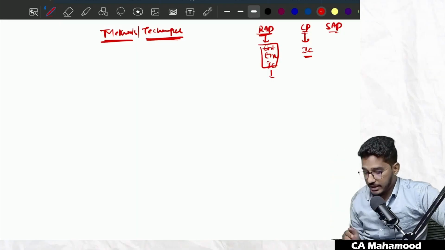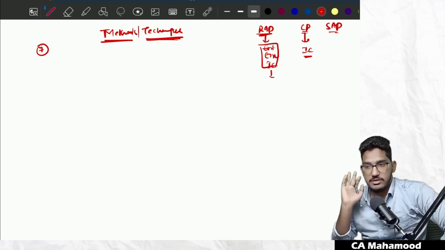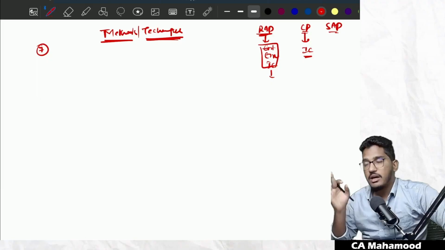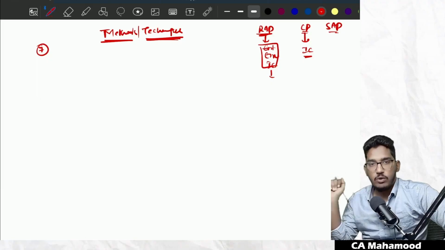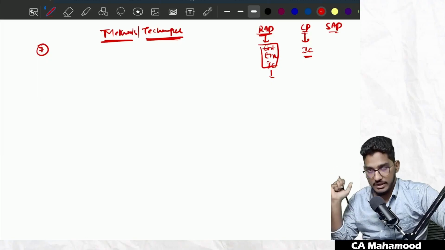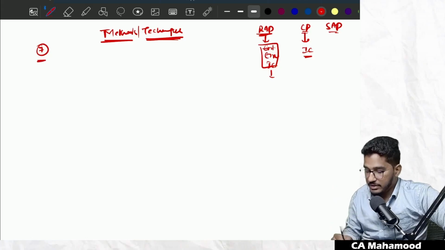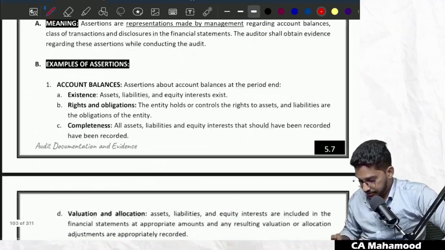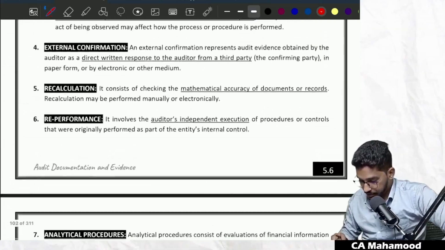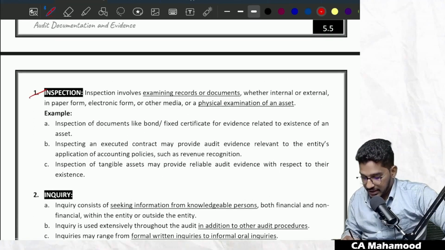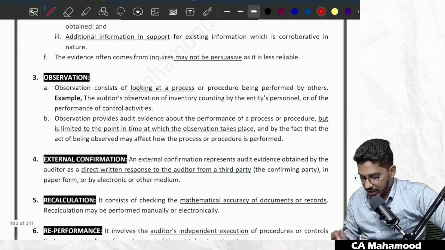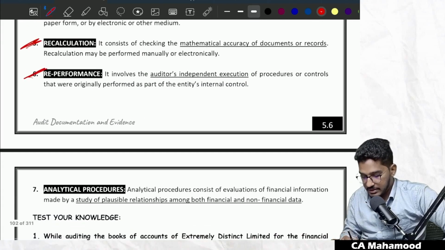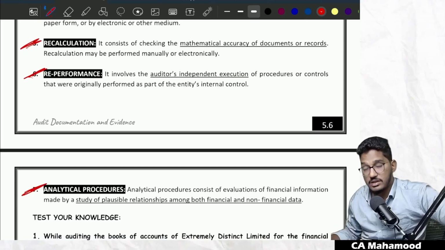See, any audit procedure you take, there are broadly 7 methods or techniques. How many methods or techniques? There are only 7 methods or techniques available, which the auditor will choose from to achieve the outcome of the audit procedures, that is, to achieve the audit evidence. So what are those 7 methods? Number 1 is inspection, number 2 is inquiry, number 3 observation, number 4 external confirmation, number 5 recalculation, number 6 reperformance, and number 7 is analytical procedures.